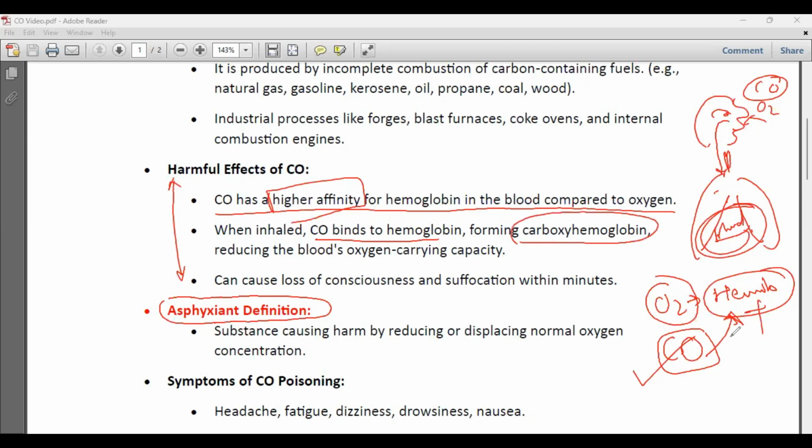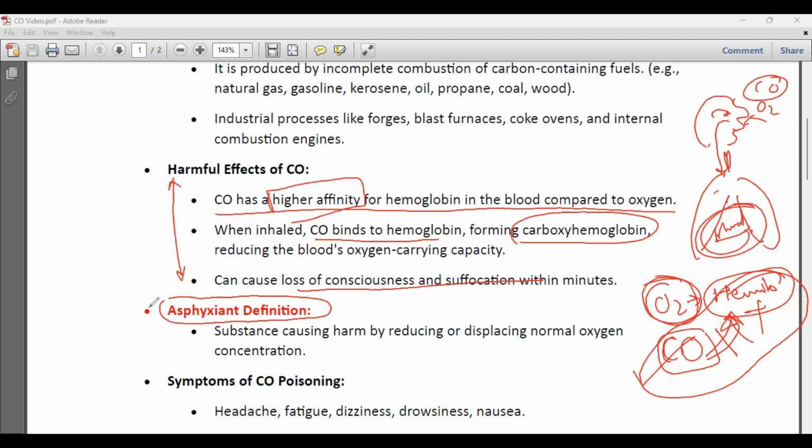तो वो कार्बन मोनोऑक्साइड और हीमोग्लोबिन, कार्बोक्सी हीमोग्लोबिन बन जाता है, which is very poisonous actually. और उसी कारण loss of consciousness and suffocation हो जाता है within minutes, because large amount of carbon monoxide होने से आपका ऑक्सीजन लेवल ब्लड में डिक्रीज हो जाता है. That is because carbon monoxide has higher affinity, higher binding power with hemoglobin.